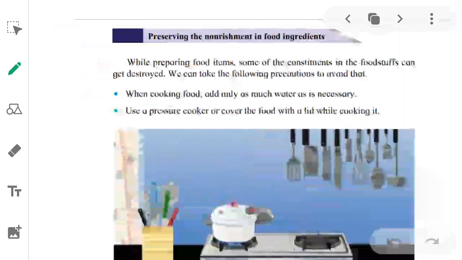Now the next one, sprout pulses before using them. मतलब we should sprout the pulses. You have eaten moat, कैसे sprouts रहते हैं? They are saying that we should sprout the pulses. मतलब दालों को sprouts आने दें, then use it, because sprouts are very healthy and nutritious for our body. Use them while the sprouts are still small. Do not wait for them to grow long. जब उसकी कोंब छोटे छोटे होते हैं, use them at that time only. मतलब sprouts को बहुत long नहीं करना है. You have to keep them small only and use it for cooking and for eating.